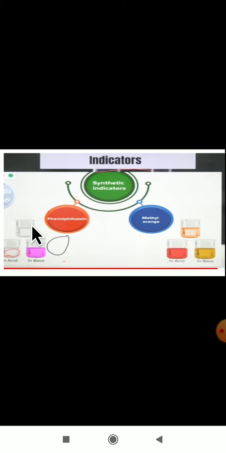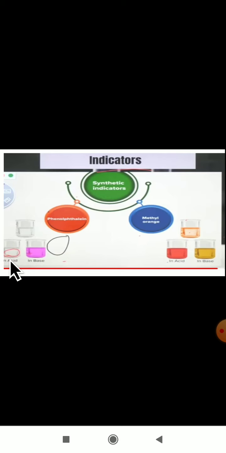If you put this phenolphthalein indicator in an acid, it will be colorless only. If you put it in a base, then it will change to a pink color. When you place phenolphthalein indicator in acid, the color will not change, it will be colorless only. Think that you are doing a test: I have given the phenolphthalein indicator in your hand and one liquid also. Test whether it is an acid or a base.